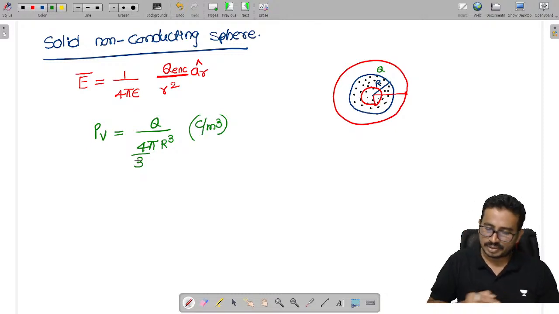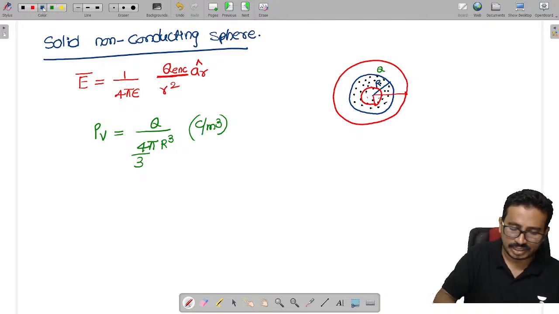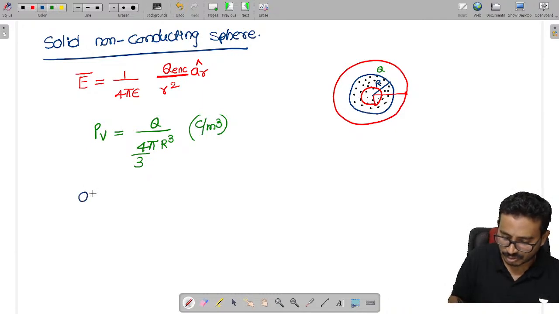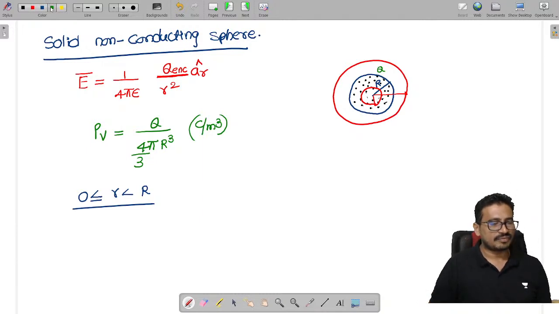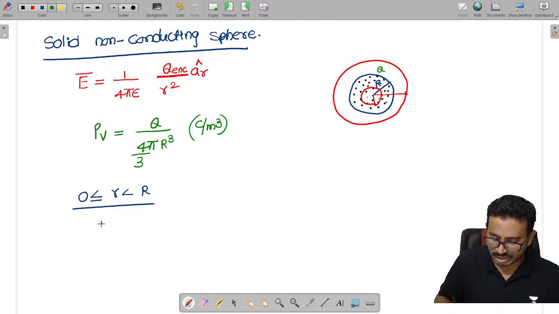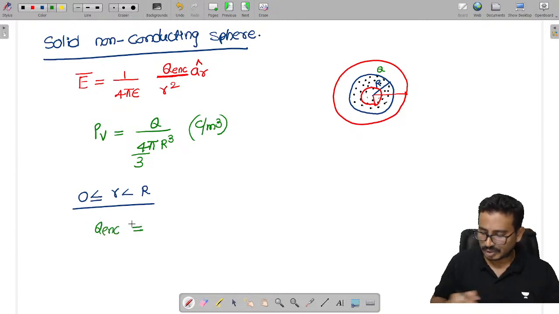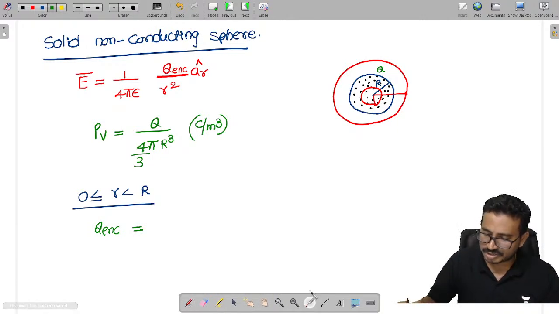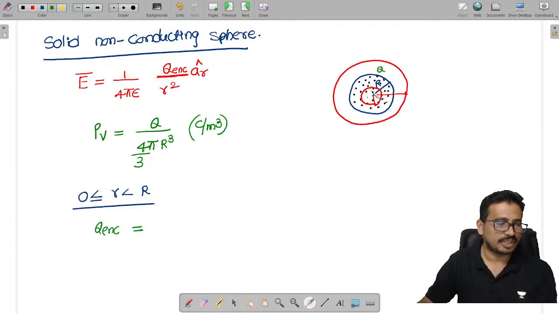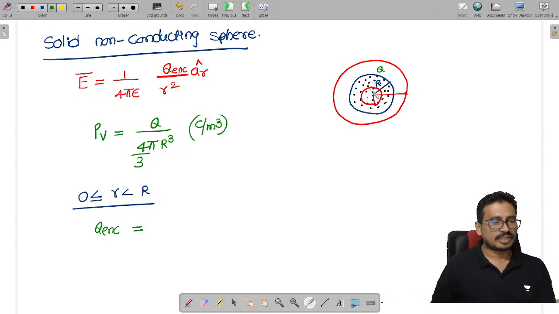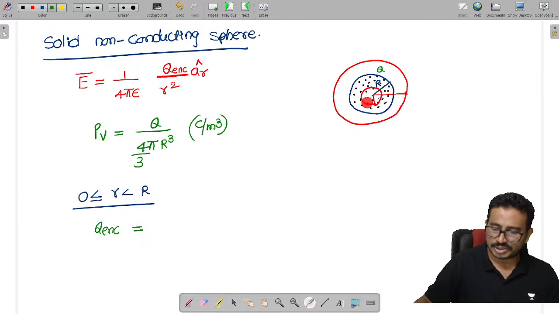Now you tell me. Case 1, I have to find the electric field where r lies between 0 to capital R. If r lies between 0 to capital R, can I find the electric field? I need to get the total charge enclosed. Can you tell me the charge enclosed here? That means we need the charge only up to my Gaussian surface. This small part only is required.